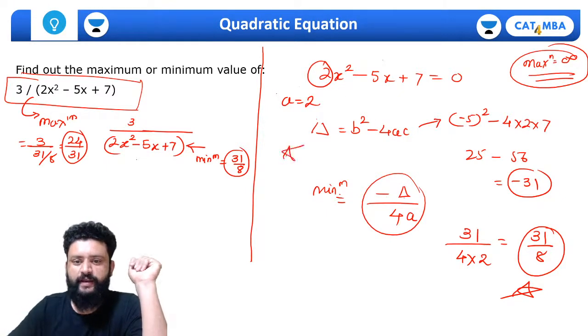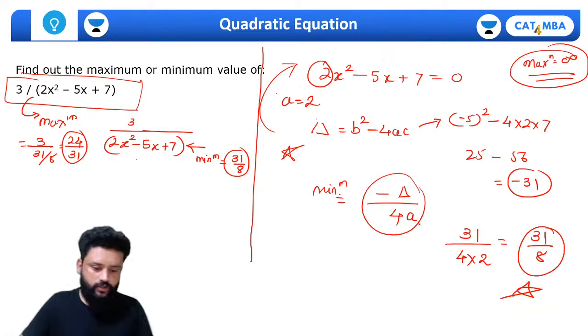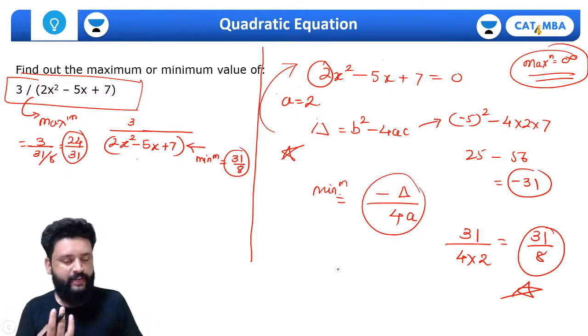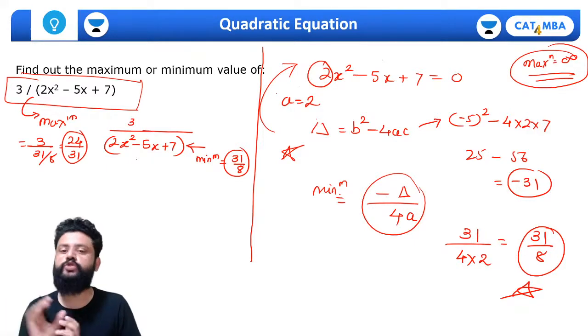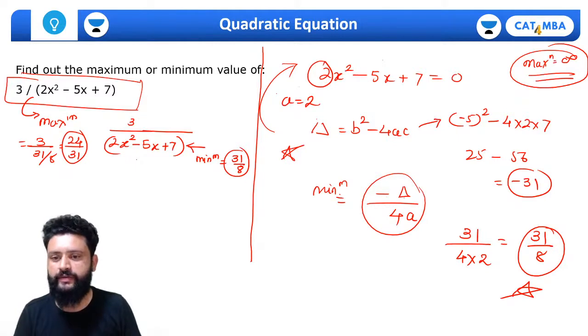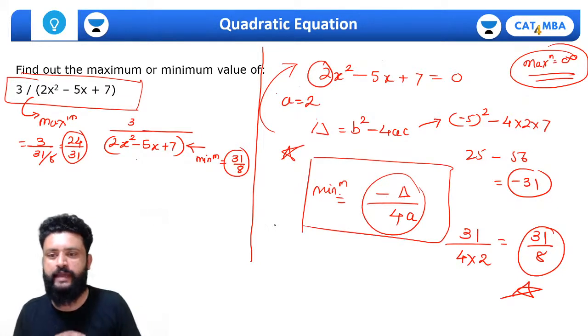So this is the way you can solve this type of quadratic. You would get the minimum value for this type of quadratic equation. Hopefully you understood the last part. Right, Megha? So you need not go by derivation, not even that method of minus b upon 2a, because in that you have to solve the whole expression, right? And if you know this part, then you can simply do it and it will really save your time.